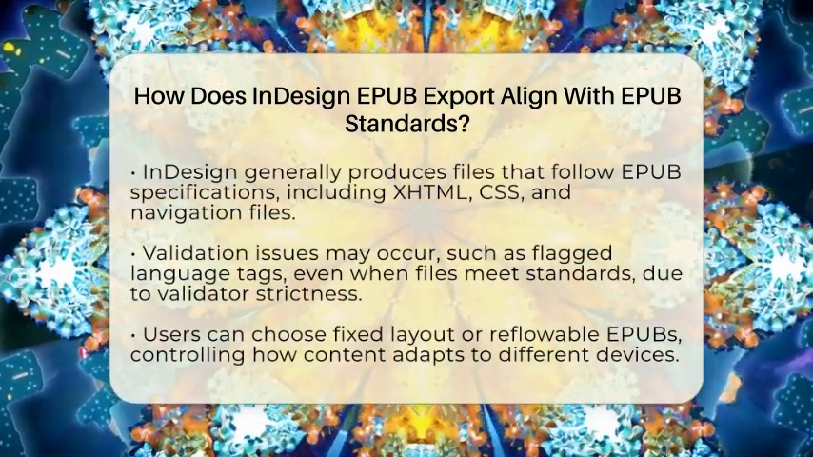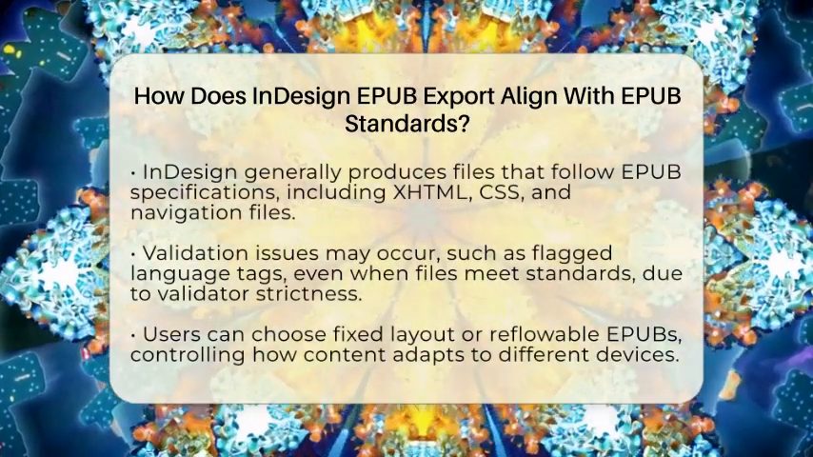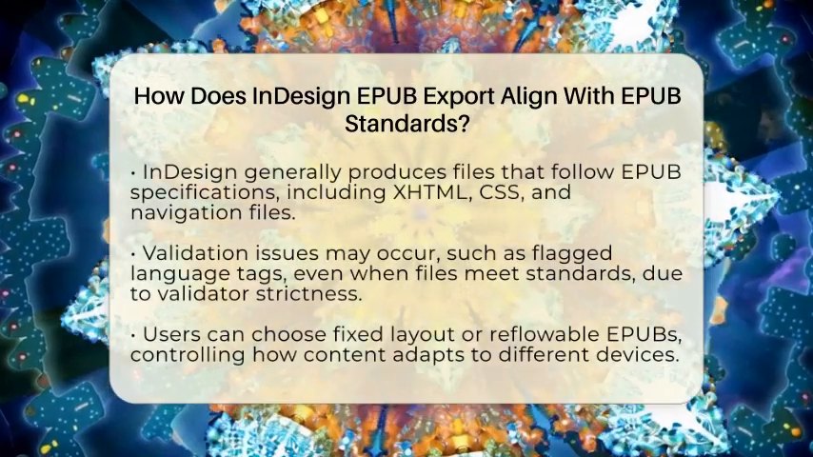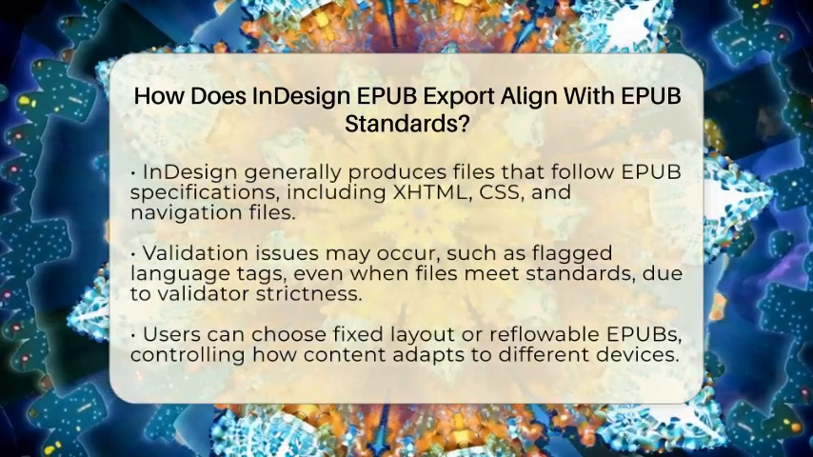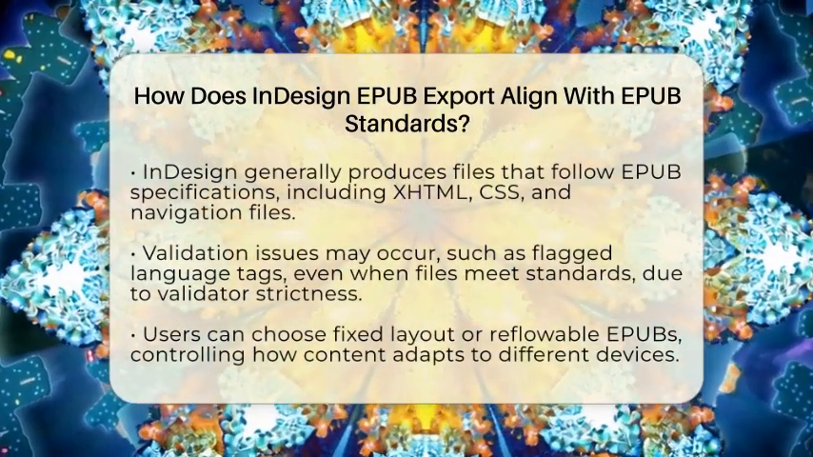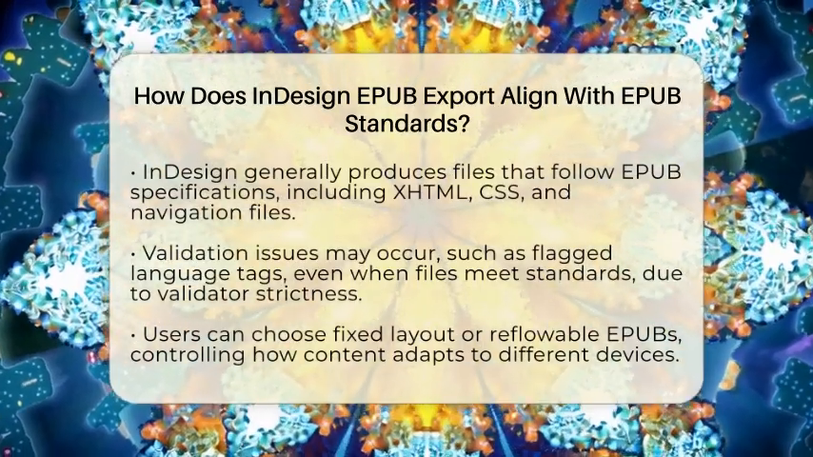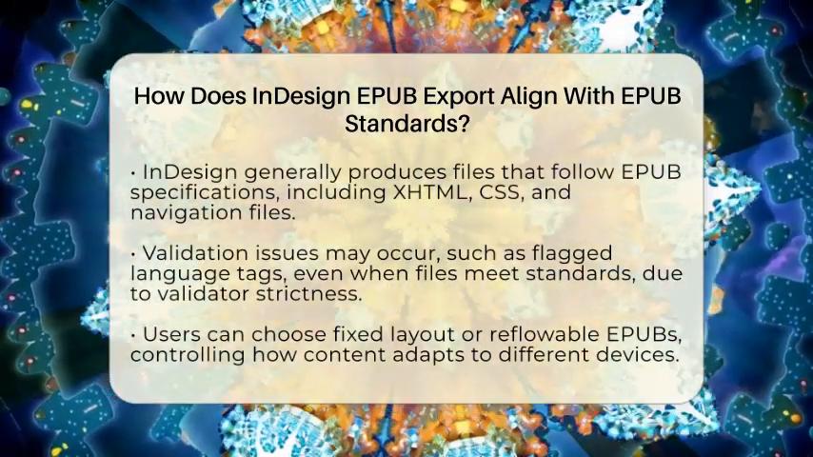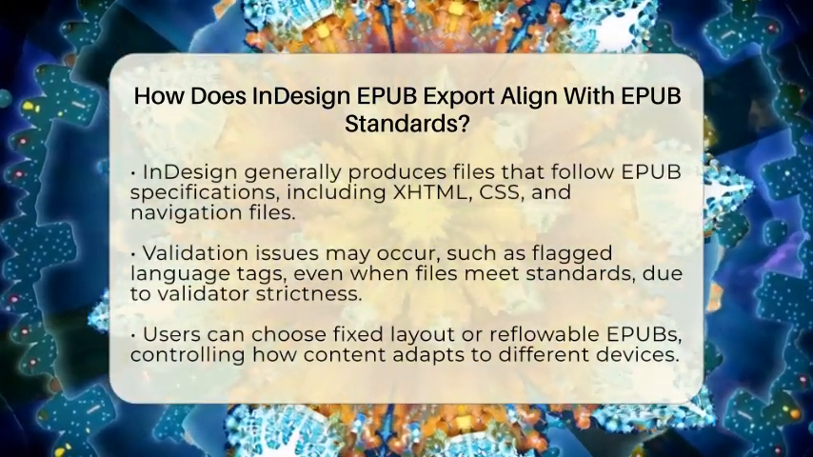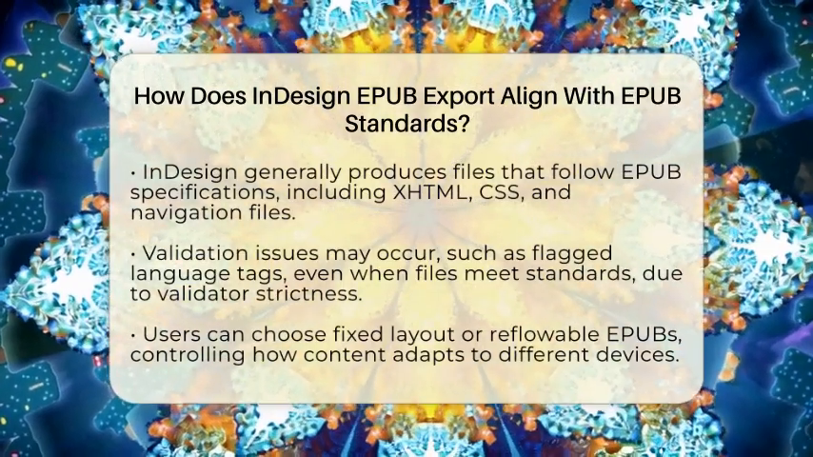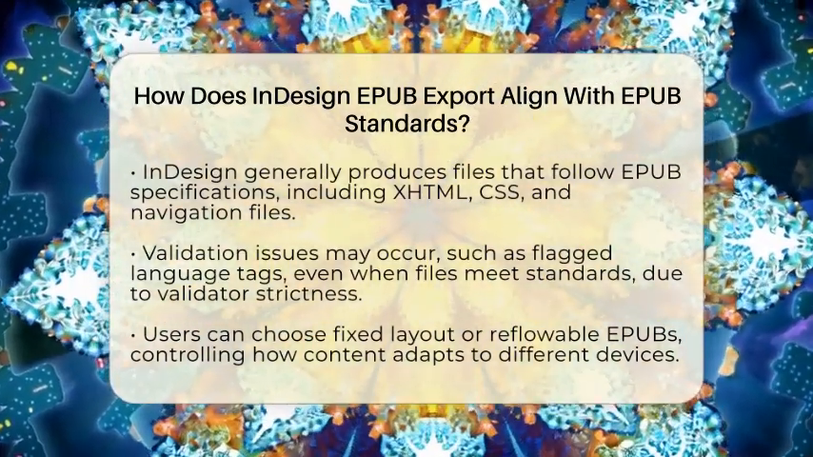InDesign's EPUB files usually follow the official standards. The software generates proper XHTML files, CSS style sheets, and navigation files that meet EPUB specifications. However, some users notice validation issues when testing their files with EPUB validators. For example, some exported files include language tags that validators flag as errors, even though they meet EPUB standards. This shows that InDesign aligns with EPUB rules, but external validation tools can sometimes be stricter or outdated.